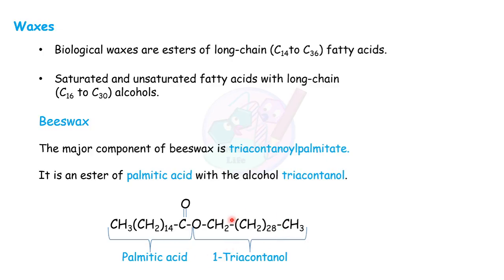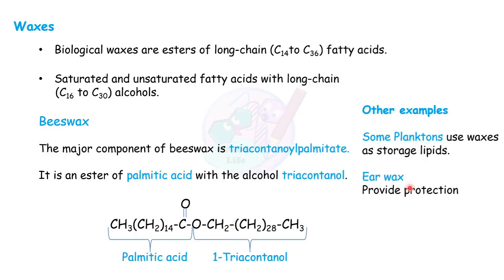So in waxes, the fatty acid as well as the alcohol are very long chain. Another example of waxes: some planktons use waxes as storage lipids. Here in beeswax, these waxes are protective lipids. They are not a storage lipid, but in some planktons, waxes are used as storage lipids.